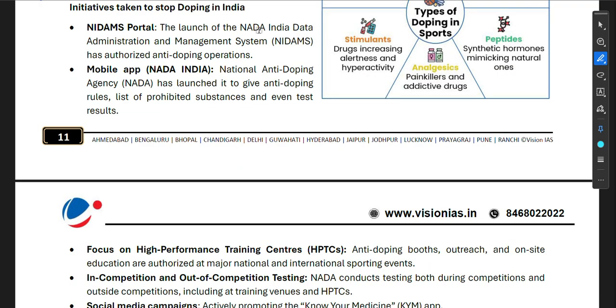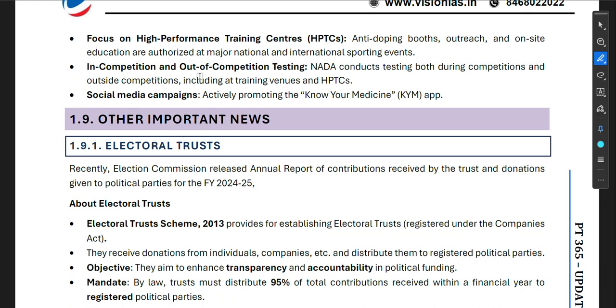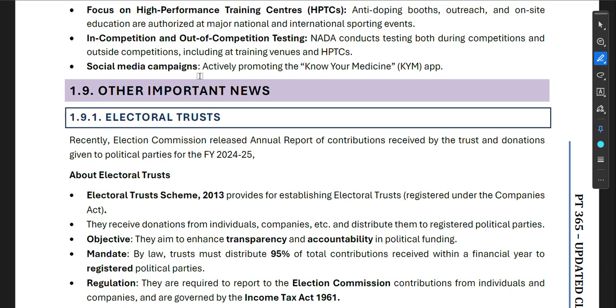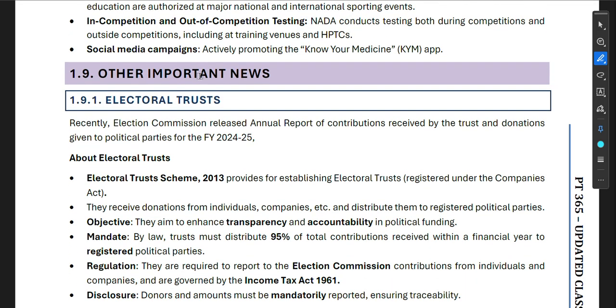Initiatives taken to stop doping in India: the launch of the NADA India Anti-Doping Administration and Management System mobile app in NADA India. Okay, focus on the high performance training centers, then in-competition and out-of-competition testing.